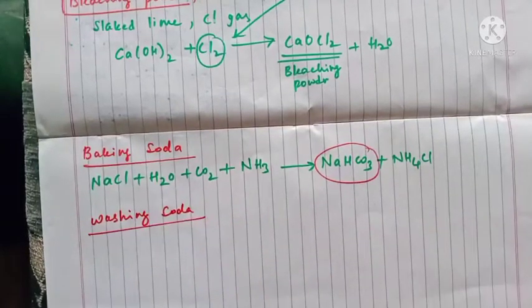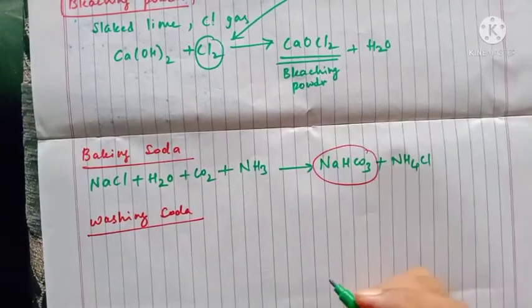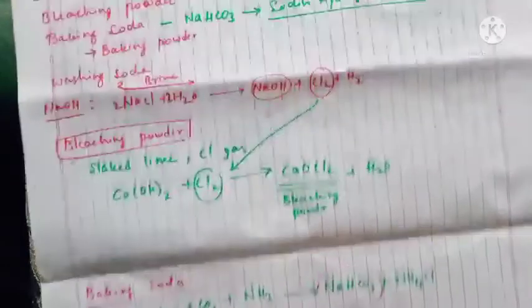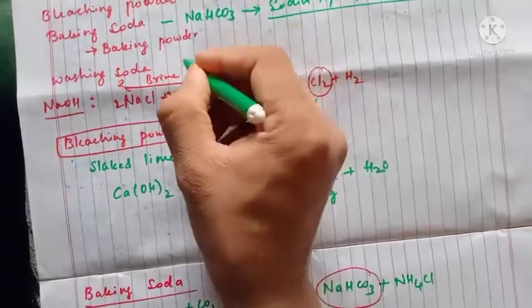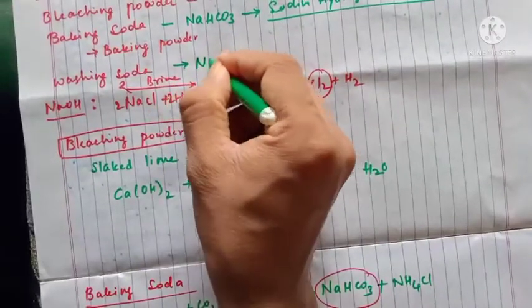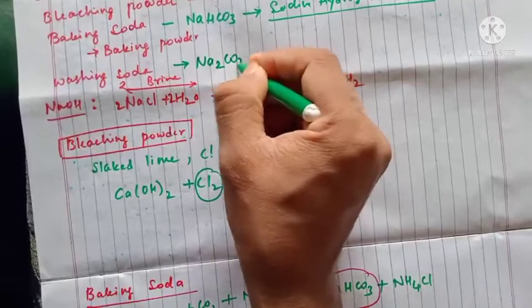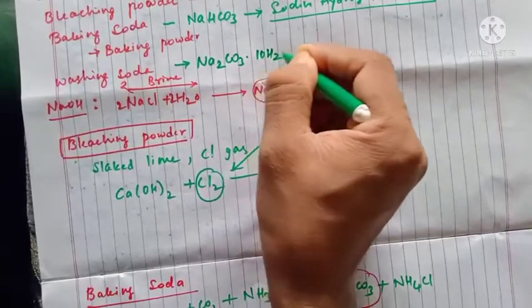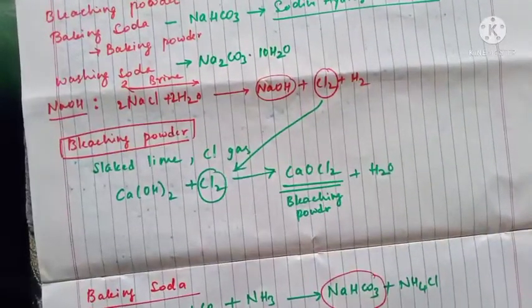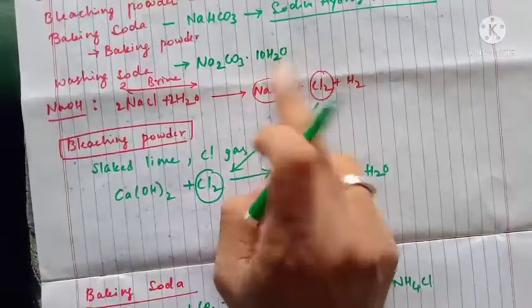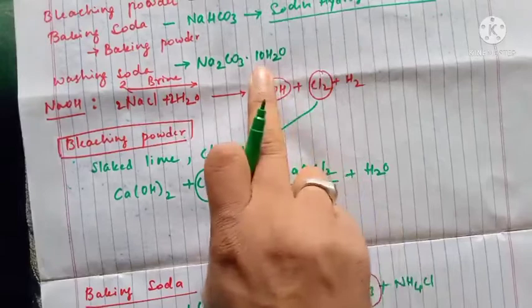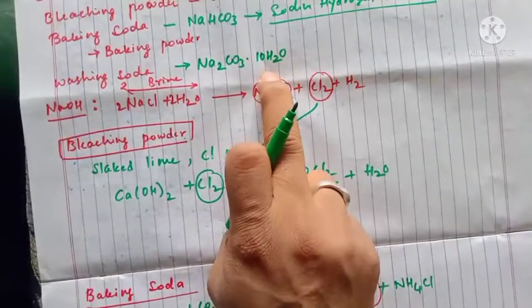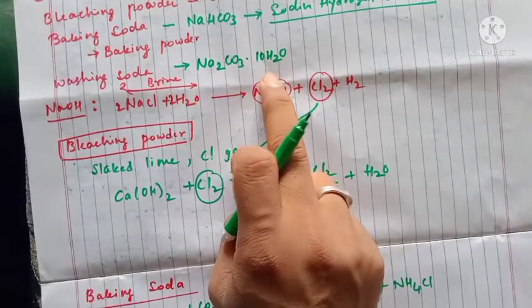Washing soda. So again, how do we prepare washing soda? Washing soda's chemical formula is Na2CO3.10H2O. It is in aqueous form. I'll tell about this in the next classes, what it is and what form it takes.